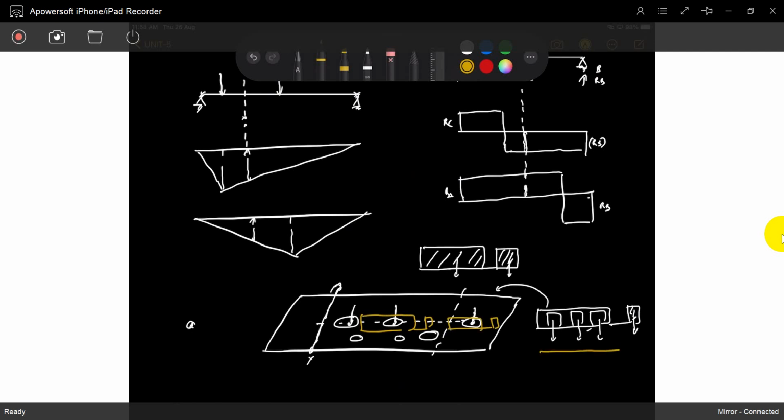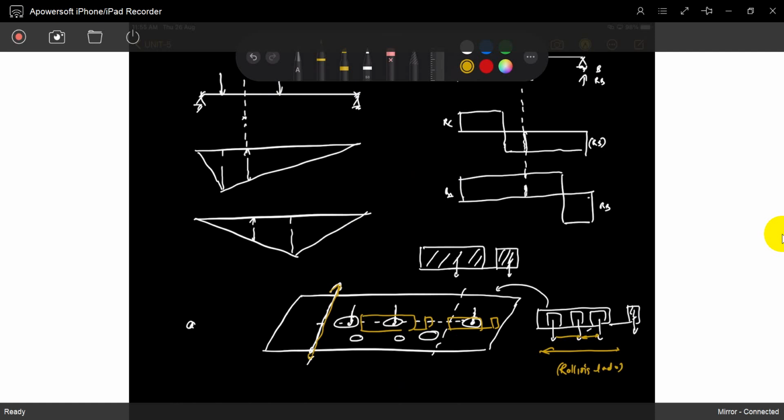We call these rolling loads. In rolling loads, the distance between the loads is fixed, but the combination of loads moves from left to right. When a particular section experiences maximum shear or maximum bending moment, we have to design that section for that load.